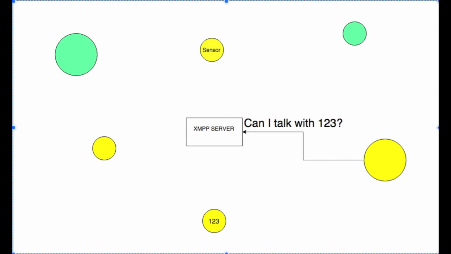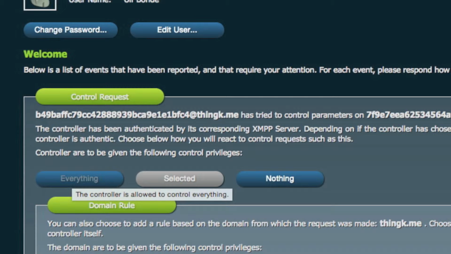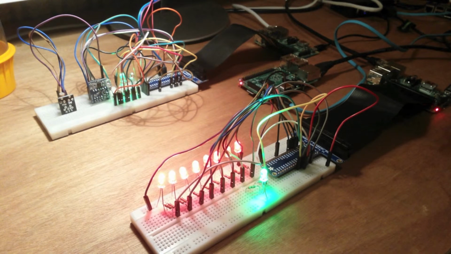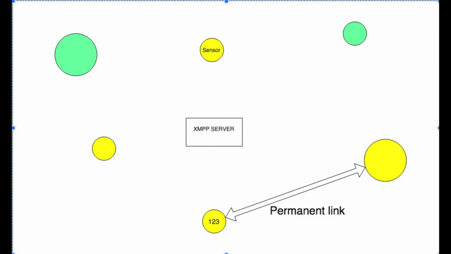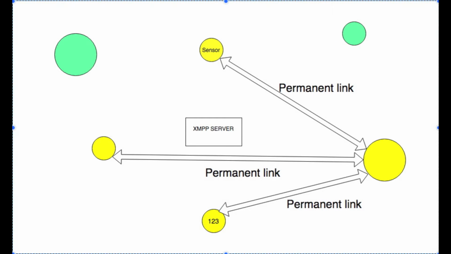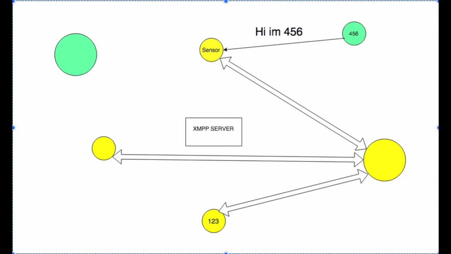Now, the receiver is asking the server if this type of message is authorized. Once it is authorized by me, the communication process can proceed. Given this strong central control, letting devices establish their own connections is now possible throughout the global XMPP network in an open and yet secure manner. This is what I think is the coolest part about XMPP.